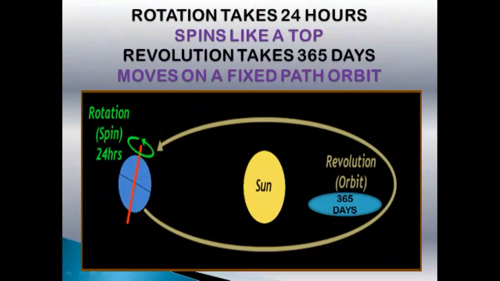this earth particularly moves on this orbit only, which you can see in an oval shape. This is the fixed path in which the earth revolves. It is not going to revolve something like this. Just imagine if it happens like this, what would happen to us? So the earth has got a fixed path for its revolution, and it takes 365 days.